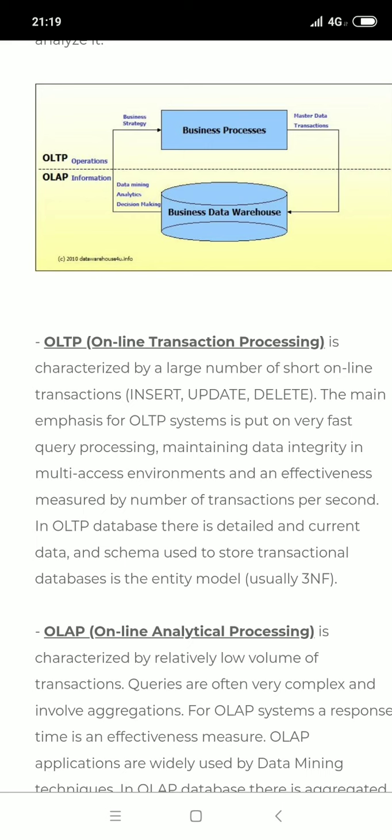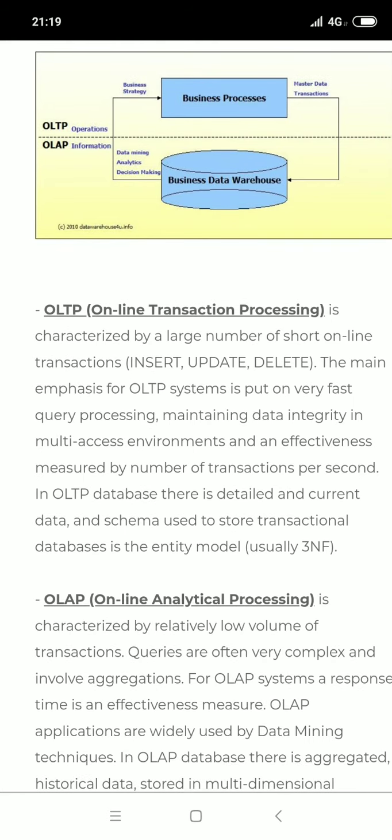In an OLTP database, there is detailed and current data, and the schema used to store transactional databases is the entity model, usually 3NF.